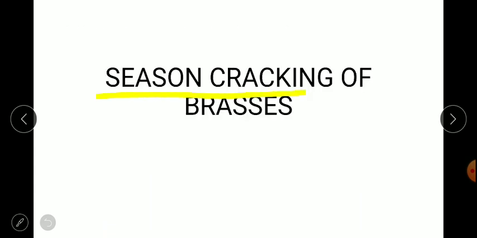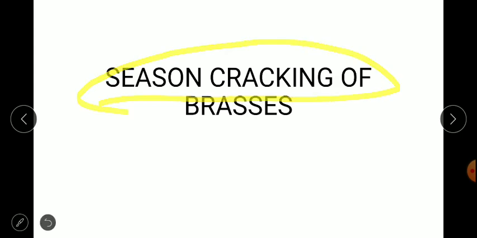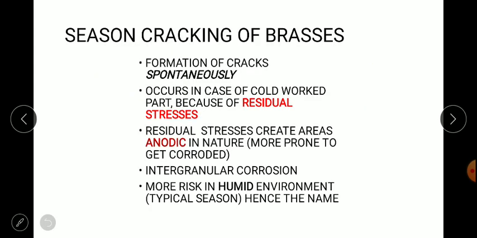The next important characteristic we have to discuss is season cracking of brasses. What actually happens when brasses are used for any specific application is that they have a tendency of cracking, especially after cold working operations. Whenever alpha brasses or alpha beta brasses are used for any application, they have a tendency of spontaneous crack formation.